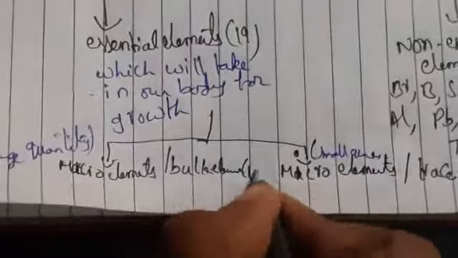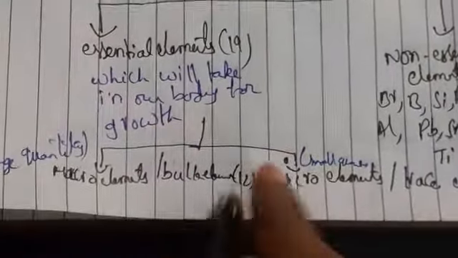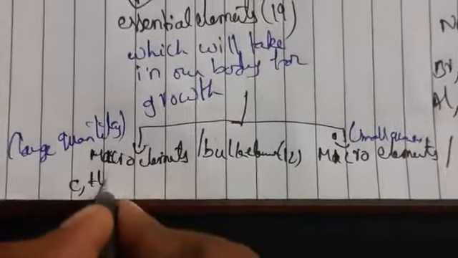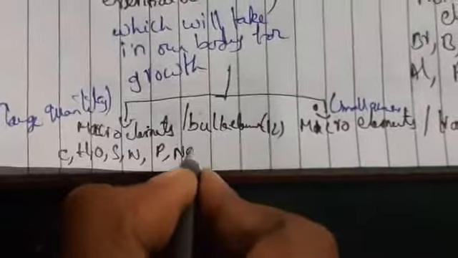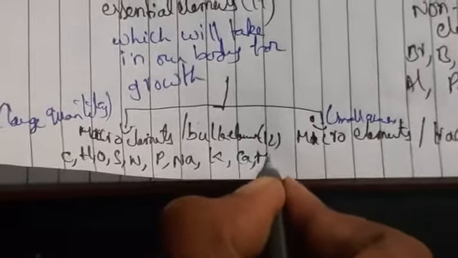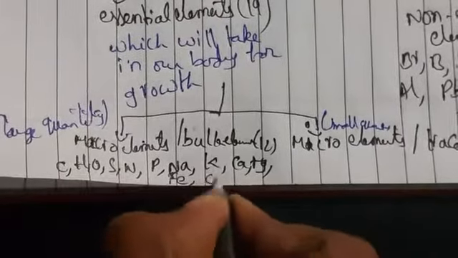So generally the total is 19 essential elements overall. In this total, 12 are macro elements and 7 are micro elements. So what are the elements? Carbon, hydrogen, oxygen, sulfur, nitrogen, phosphorus, sodium, potassium, calcium, magnesium, ferrous, chlorine.